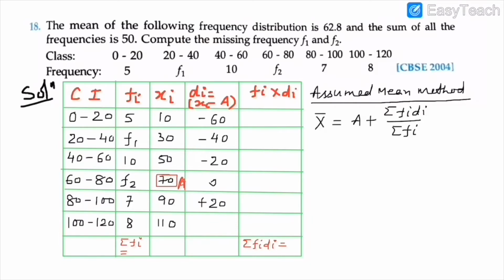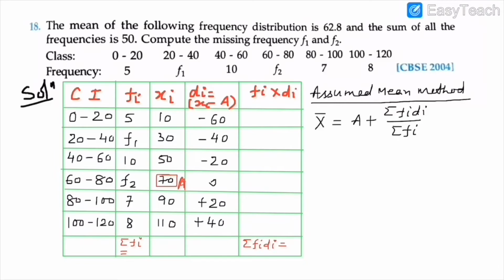Now 90 minus 70 is plus 20, 110 minus 70 is plus 40. So you can see above a all negative, below a all positive, with the same equal difference, that is 20.